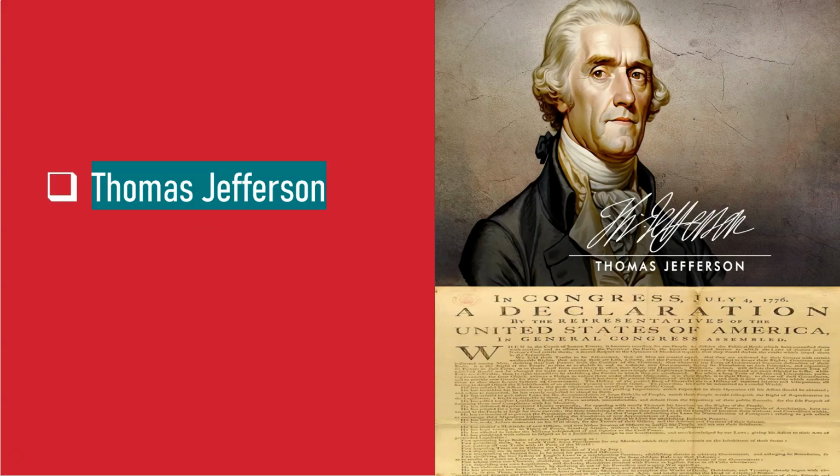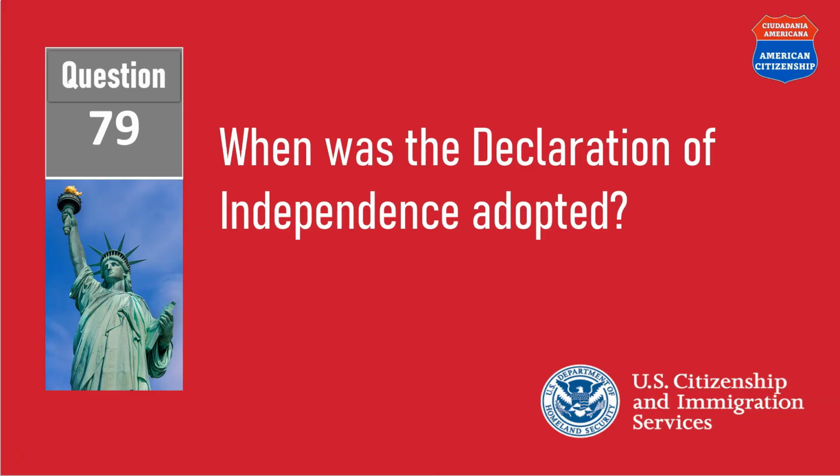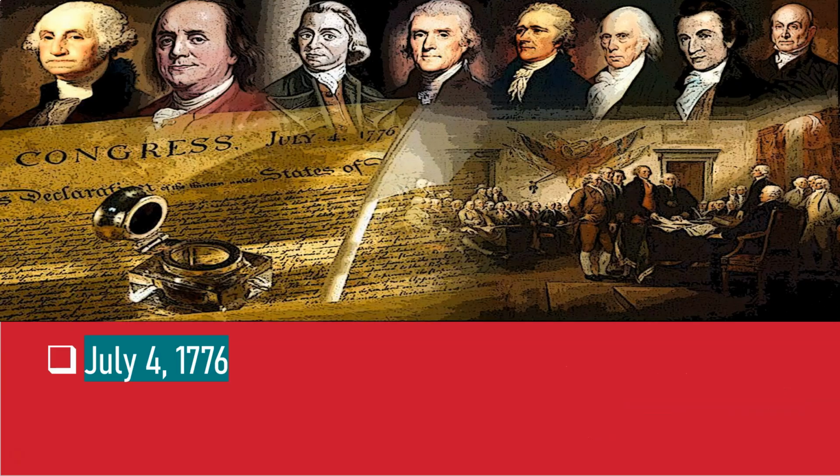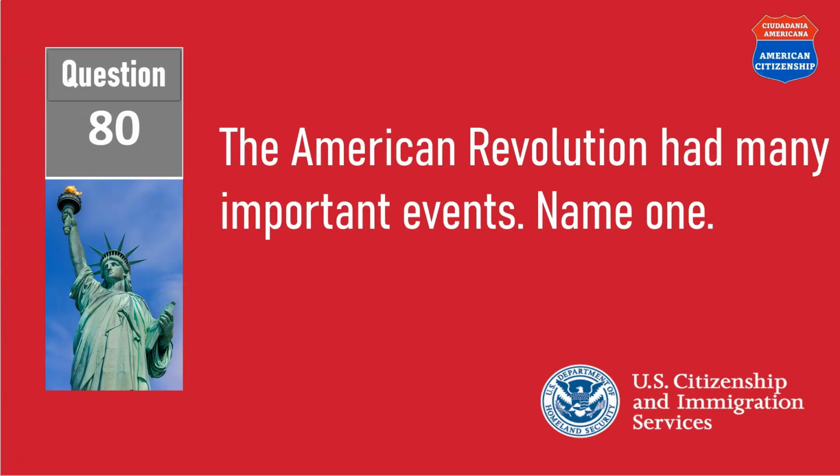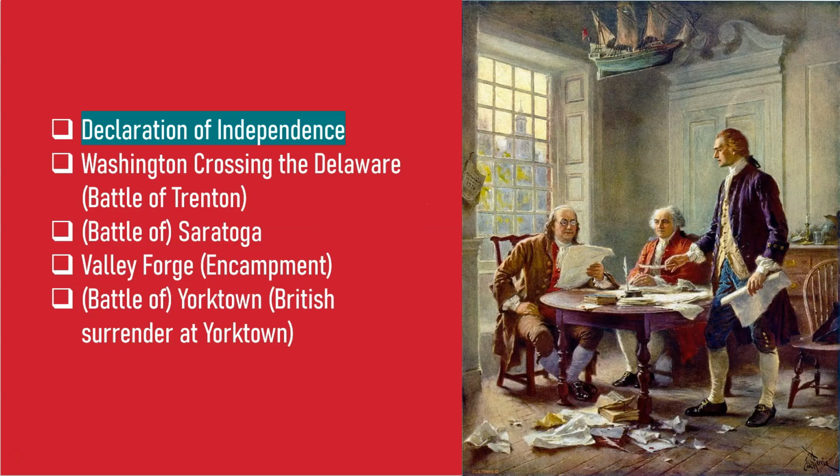Thomas Jefferson. When was the Declaration of Independence adopted? On July 4th, 1776. The American Revolution had many important events. Name one. The Declaration of Independence.